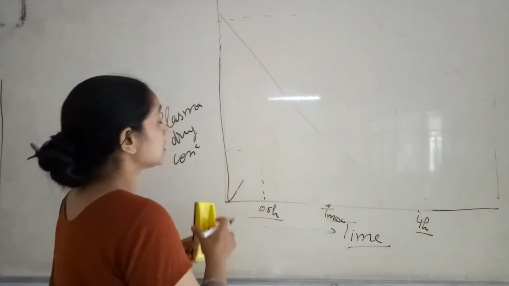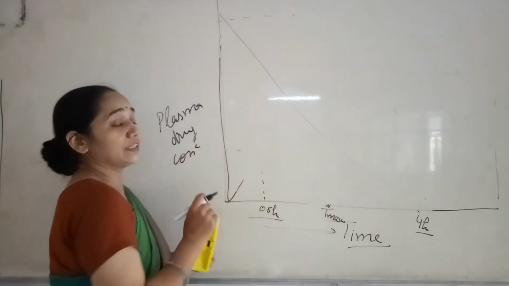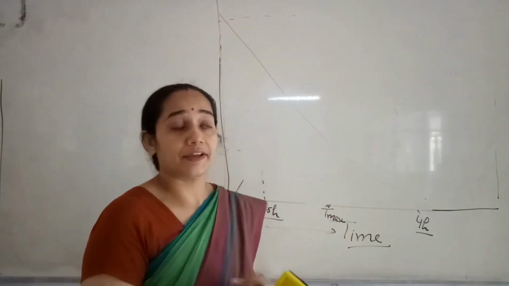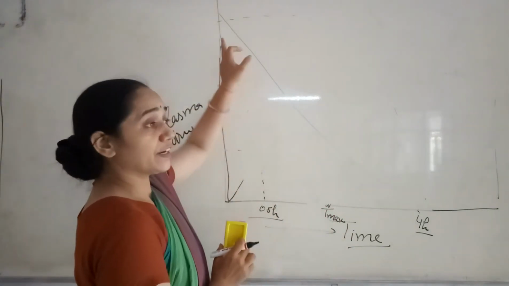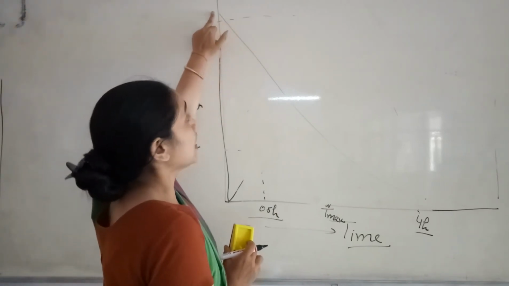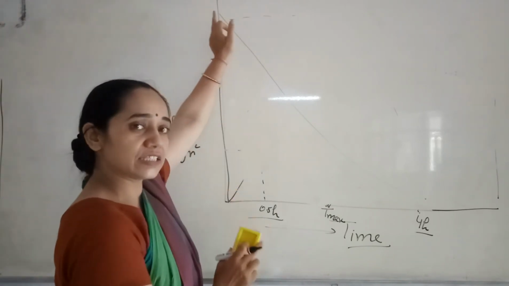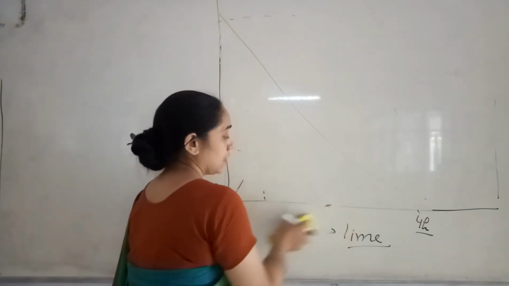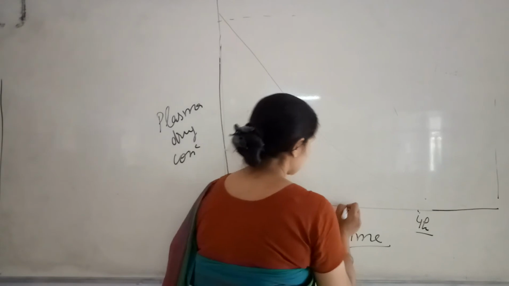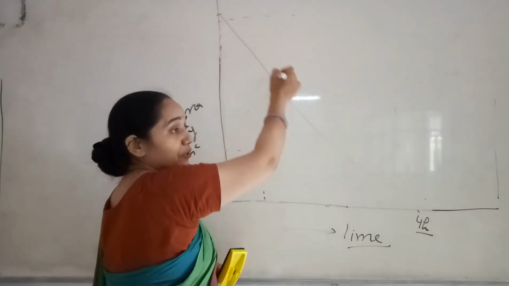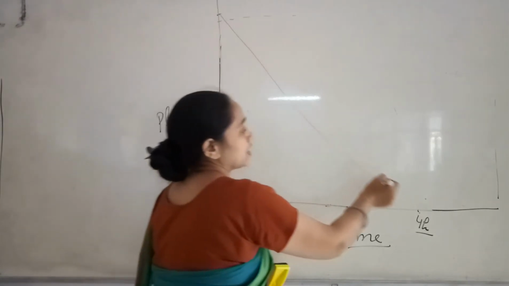Now, as I have directly injected the drug into the plasma, what is going to happen over here? The maximum concentration of the drug will be achieved at zero time. As it is injected, it will be there in the blood. Now, Cmax is this. After a particular period of time, there will be an elimination phase.